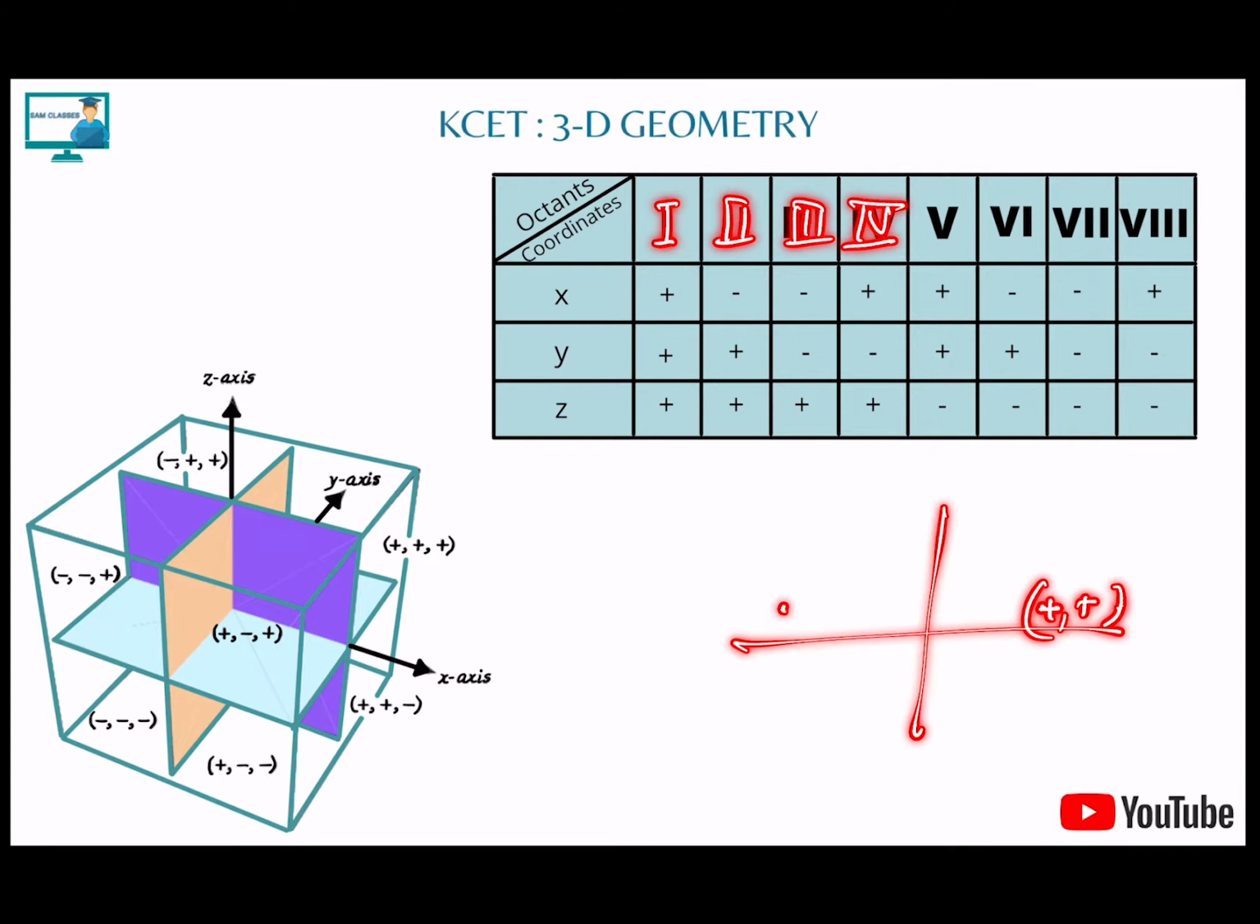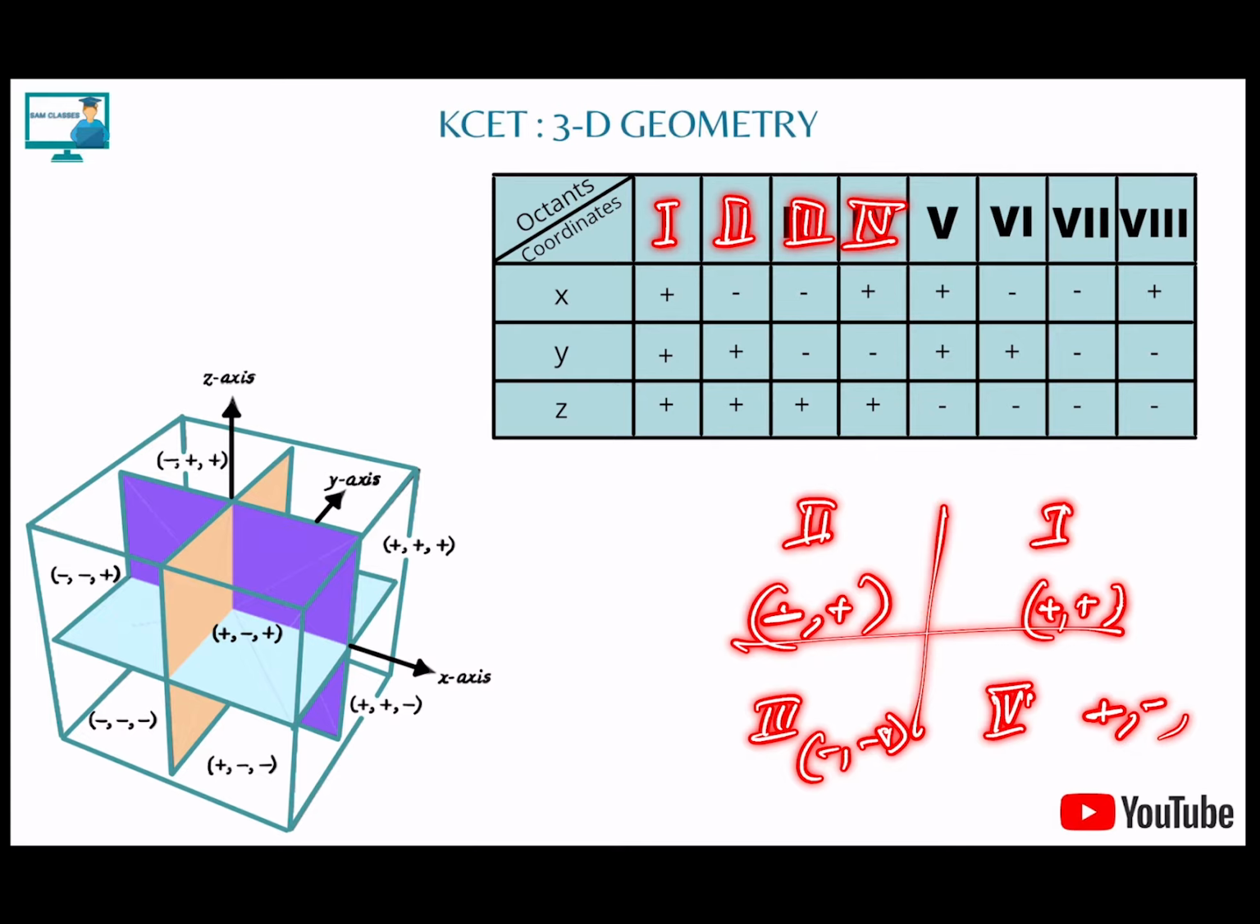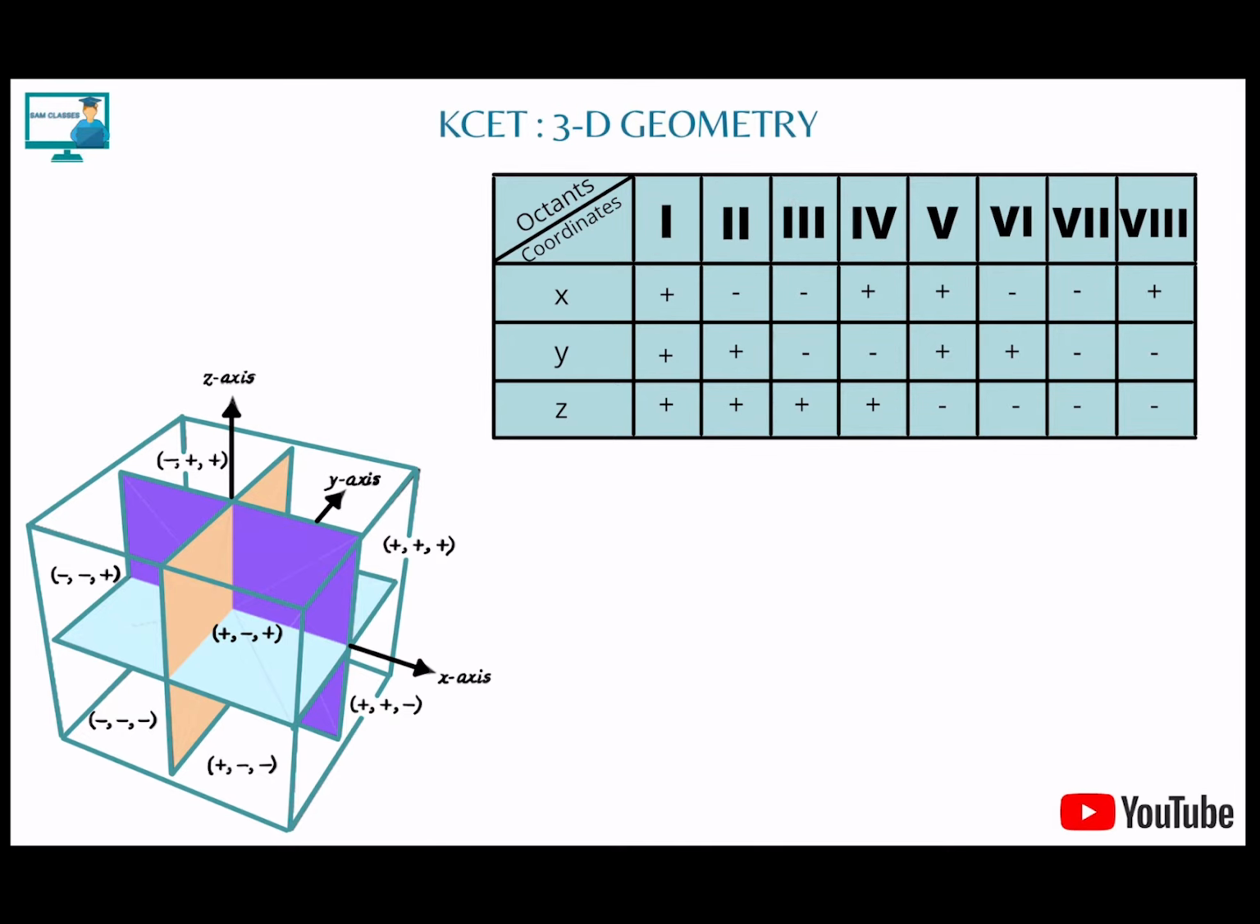If I go for the second quadrant, what I'll get? In the second quadrant, I have x negative, y positive. In the third, I have both negative. And in the fourth, what I have? X is positive, y is negative. Correct. So similarly for a 3D quadrant, it's not very easy to draw and to explain, but I made the drawing.